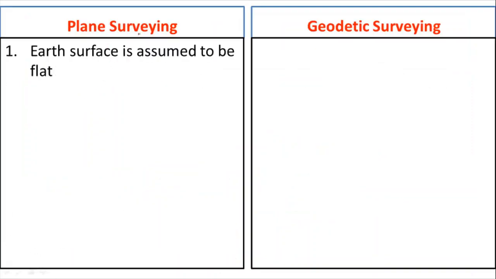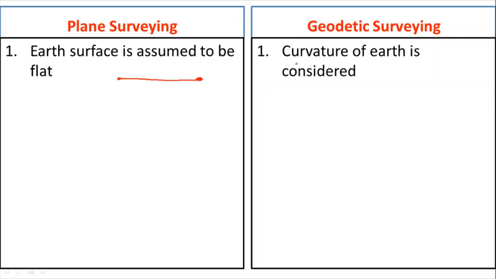But in plane surveying, the earth surface is assumed to be flat. That means instead of assuming the earth surface is curved, we think the earth surface is flat like this. Now if you take geodetic surveying, here we will consider the curvature of the earth.